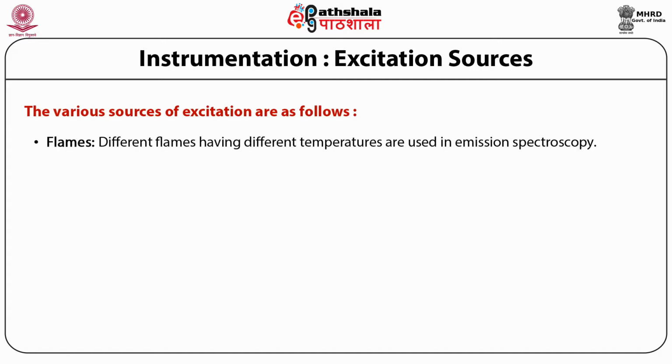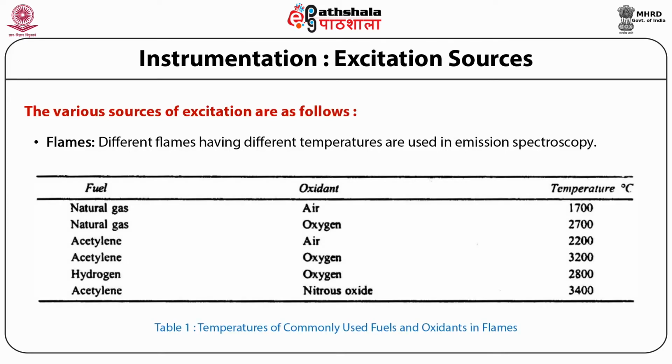The flame is used for those molecules which do not require very high temperature for excitation and dissociation into atoms. Different flames having different temperatures are used in emission spectroscopy. Here this table shows the temperature of commonly used fuels and oxidants in the flame. Generally used fuels and oxidants are natural gas or acetylene in combination with air or oxygen.